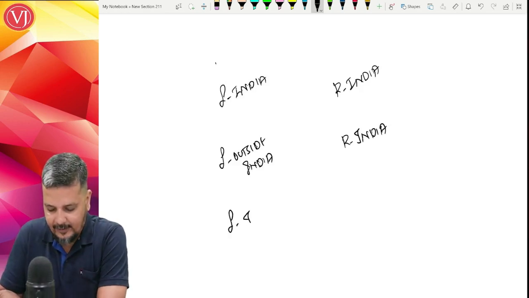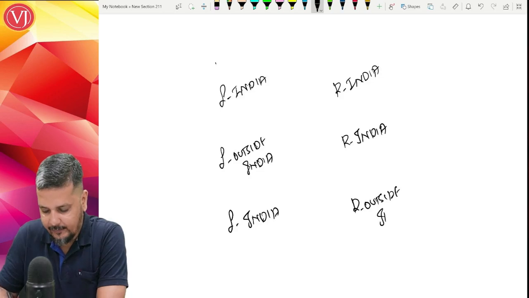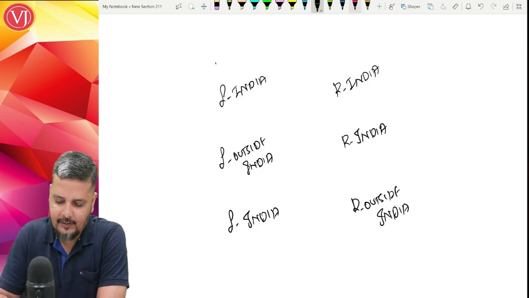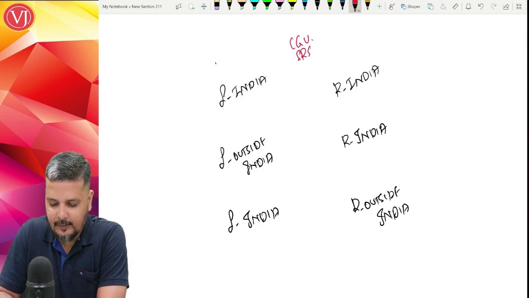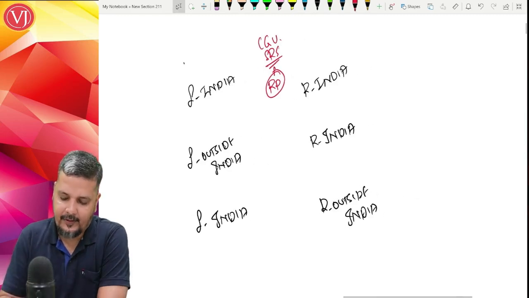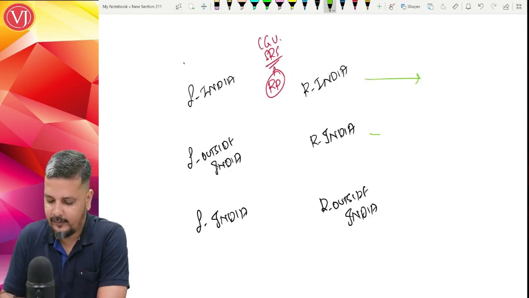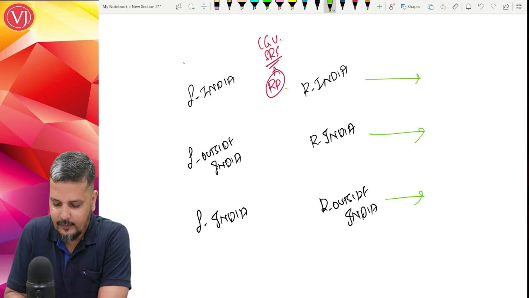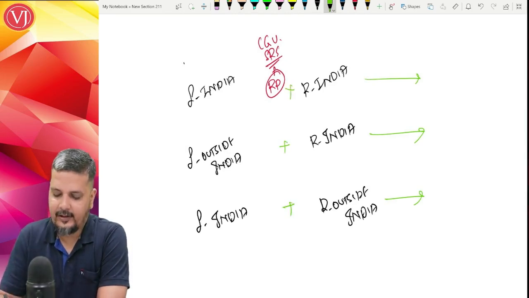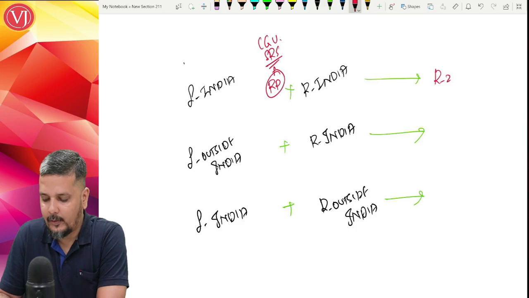If supplier is in India and recipient is outside India, what is the application? This we are talking about corporate guarantee services between related persons. So in the first case, you can go with your Rule 28 sub Rule 2.